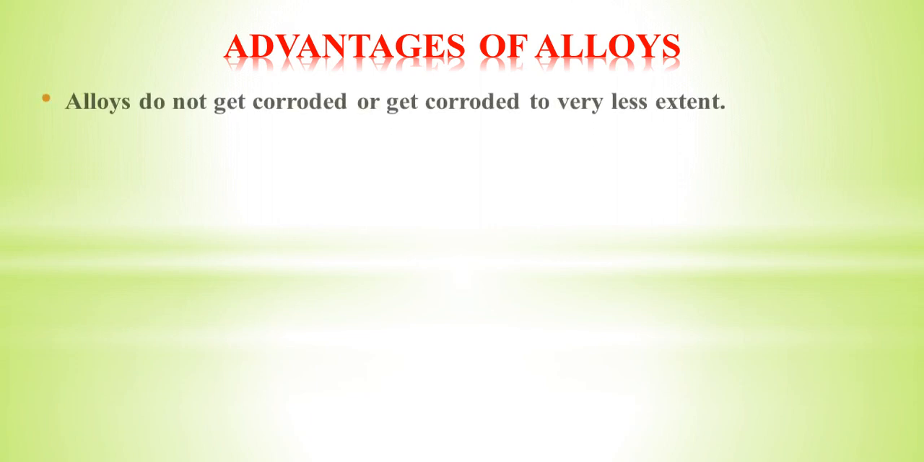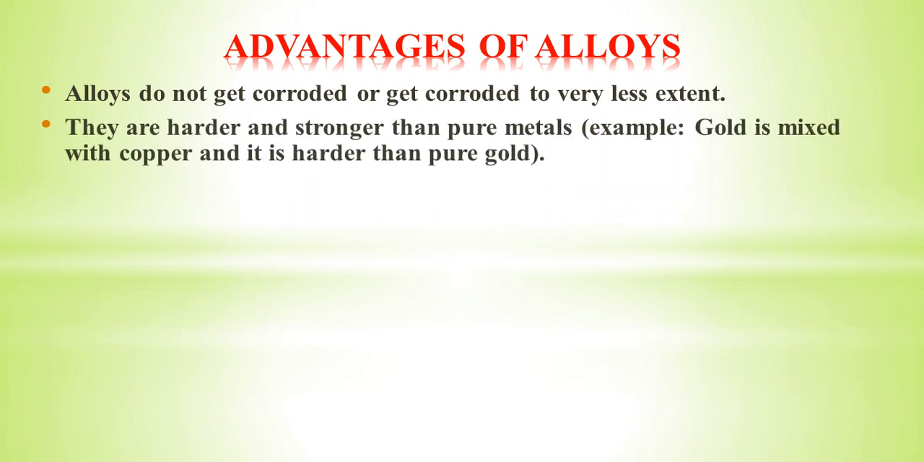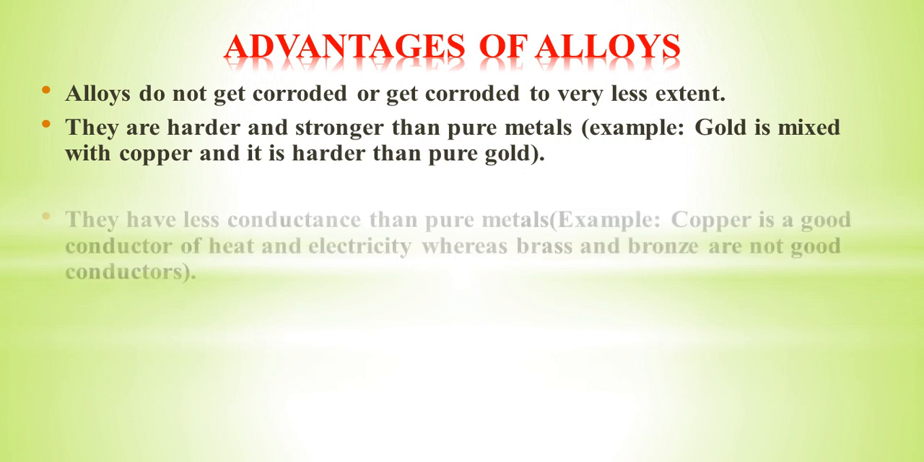Advantages of alloys. What are the advantages when we make alloys? The first advantage is that they do not get corroded. Corroded means rusted. Then they are harder and stronger than pure metals. For example, gold mixed with copper is harder than pure gold.